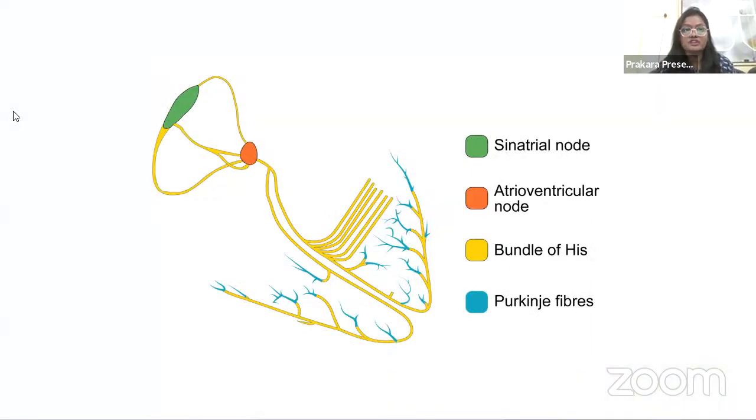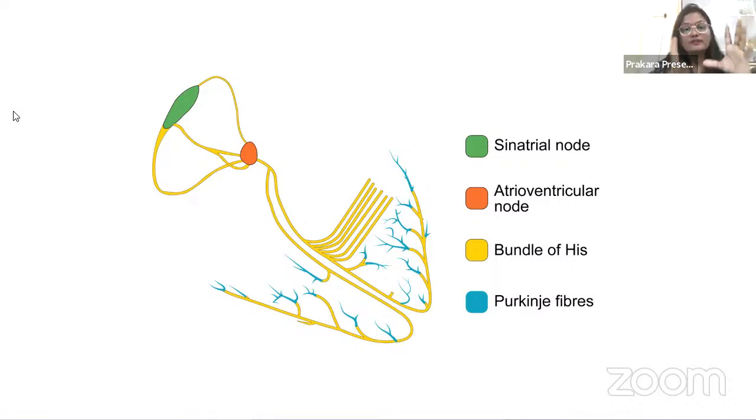So if you see this picture, we have the SA node over here, we have the AV node, we have the bundle of His, the left and right bundles, and then we have the Purkinje fibers. If we only take out these conduction structures from the heart and just look at them, it is like covering all the structures. Every inch of the heart is being covered by the conduction system. Now, why is the conduction system covering the entire heart? I'll tell you in a bit.